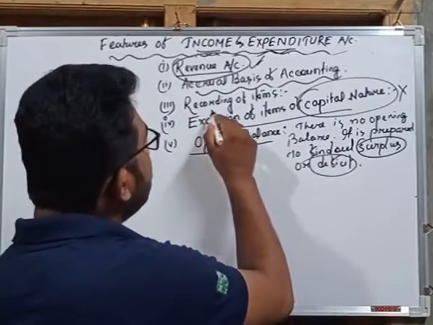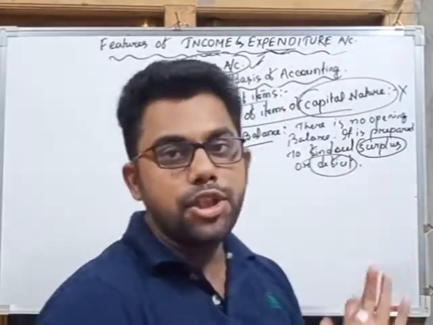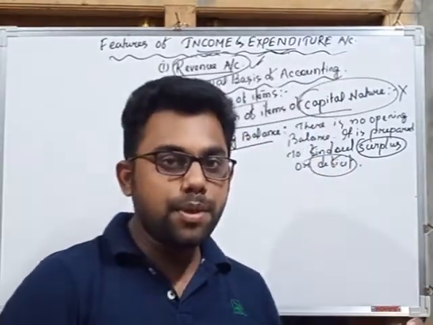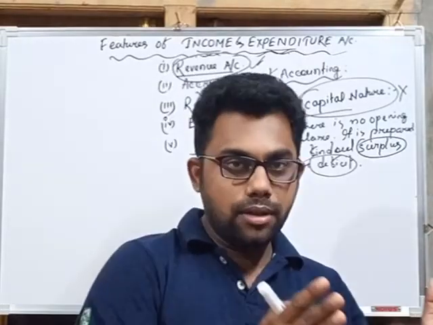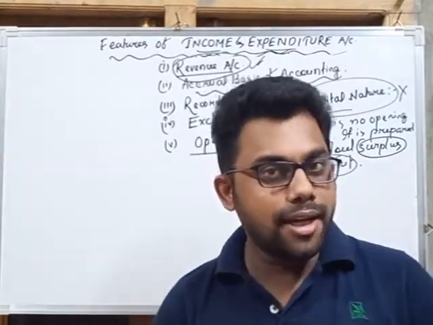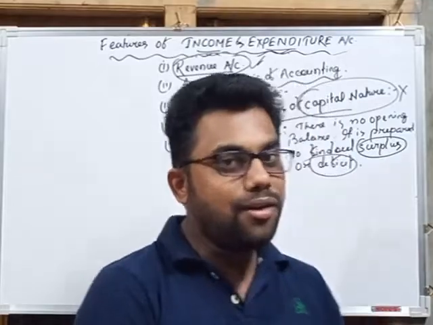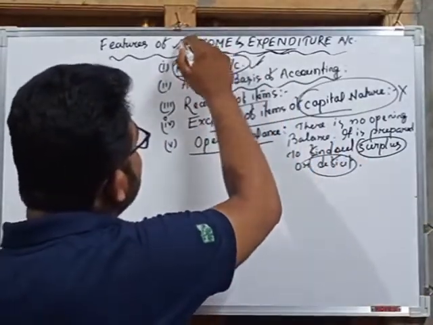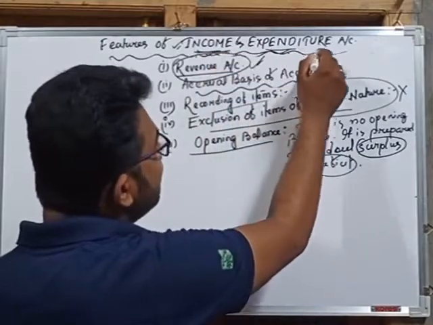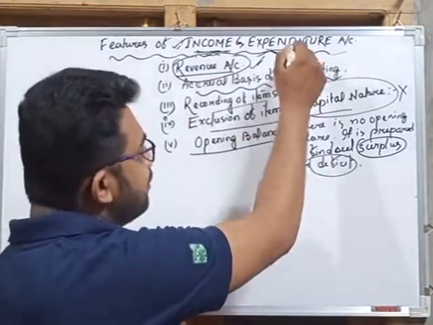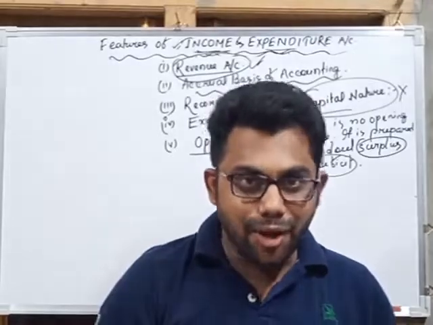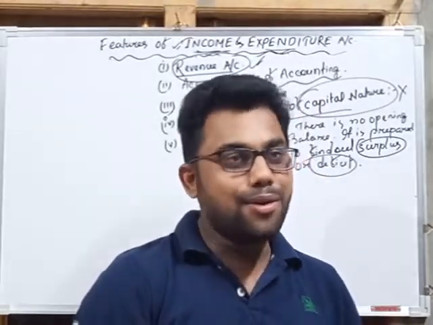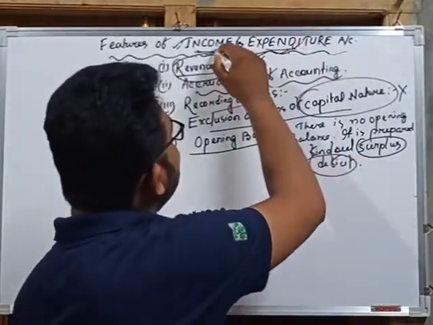Next one is the recording of items. That means every account is T-shaped. So income and expenditure account is also T-shaped. The left side is the debit side and the right side is the credit side. So on the left side we have to record expenditure first and then income. The name of this account is income and expenditure account, but while recording, expenditure comes first and then income. So while doing practical, don't be puzzled.